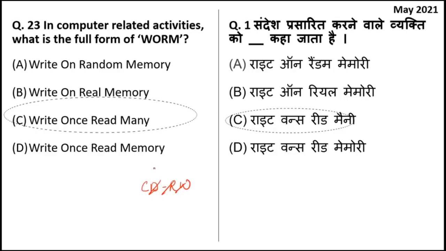You remember, 10-12 years ago, we used to bring CDs to watch movies. Those CDs were written only once, but could be run many times, because the manufacturer put a film on that CD, and you had the opportunity to read it as many times as you want. So that is the full form of WORM. Do not confuse it with malware. That is a different thing. Here, WORM means write once and read many.